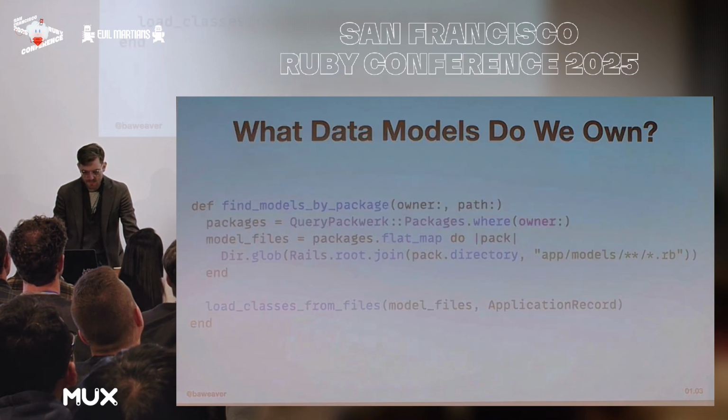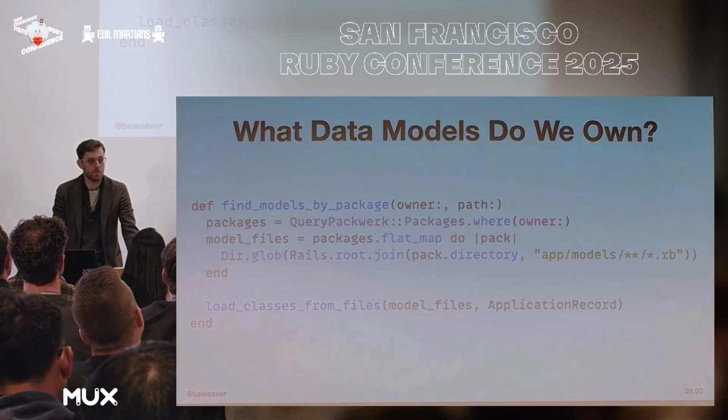So personally, I'm not entirely convinced by this implementation, but for the moment, it works by constantizing file paths. I also may have vibe coded some of this, don't judge. So given that all the models are eager loaded, I believe this may get updated soon. But the idea is we want to find packages where we have ownership, and then we want to find all the models under those packages, and we want to load those classes. That way we have reference to them.